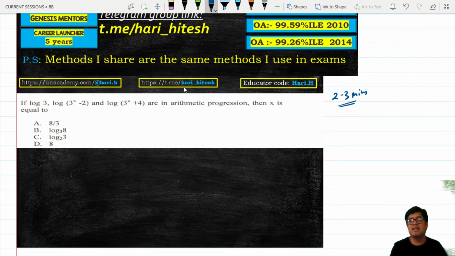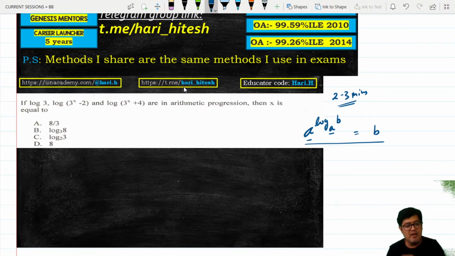Now, let me see if you are aware of this property first of all. Do you know this property? When you have A to the power log of B base A, the base of the log and the base of the number are the same, so they cancel out and the outcome is B. Are you aware of this property?